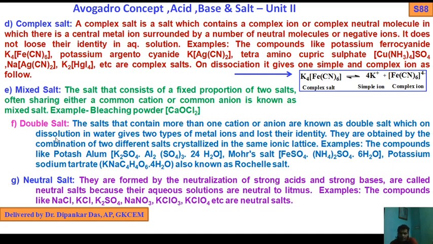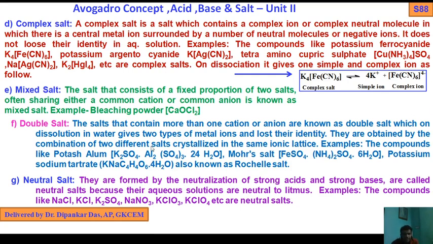This is also very important. The salt that contains more than one cation or anion is known as double salt, which on dissolution in water gives two types of metal ions and loses its identity. That is the basic difference between double salt and complex salt. On dissolution in water it loses its identity, but complex salt doesn't lose its identity.